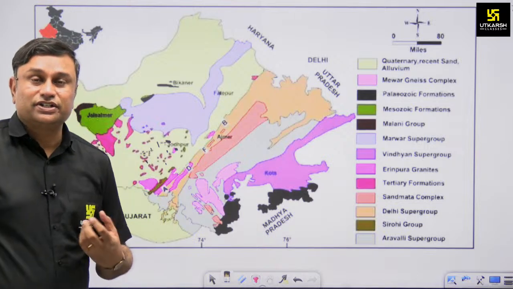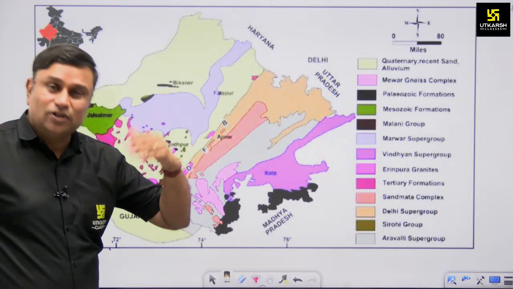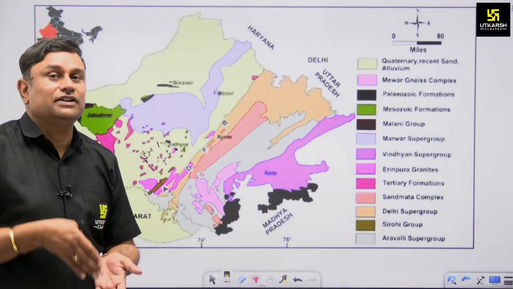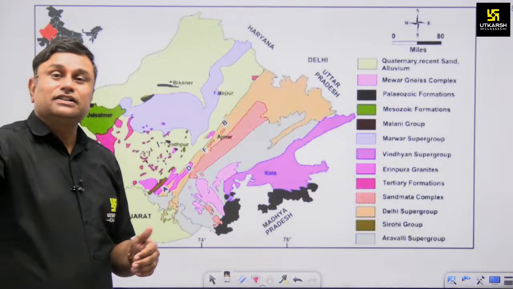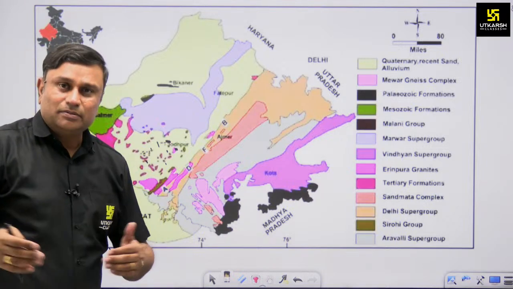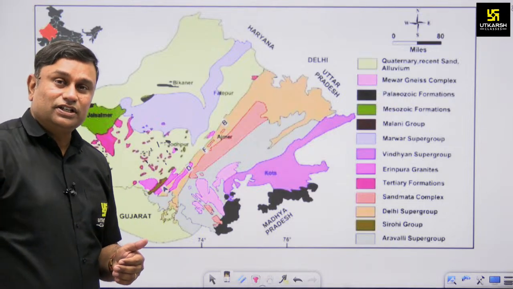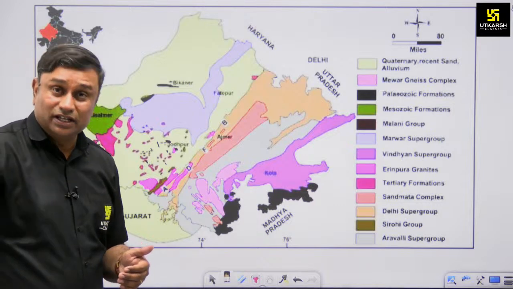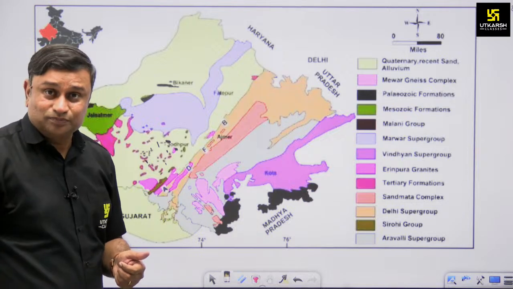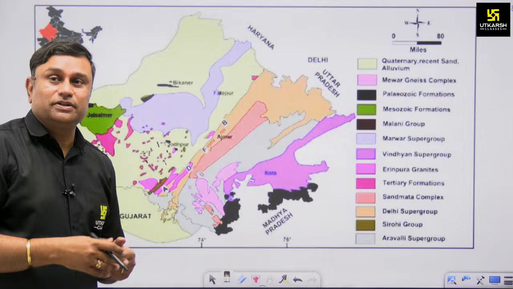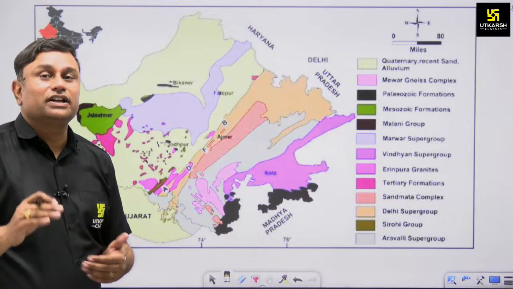boulder formation conglomeration in Rajasthan, specifically in the western part of Rajasthan. At that time, Rajasthan was not at the same place where it is right now. During the Carboniferous, Rajasthan was somewhere in the southern part of Pangea, near the southern polar region. So, due to the accumulation of pebble and boulder through glacial and oceanic water deposition, all these things were developed during the Carboniferous under the name of Bap boulder and Bhadura.